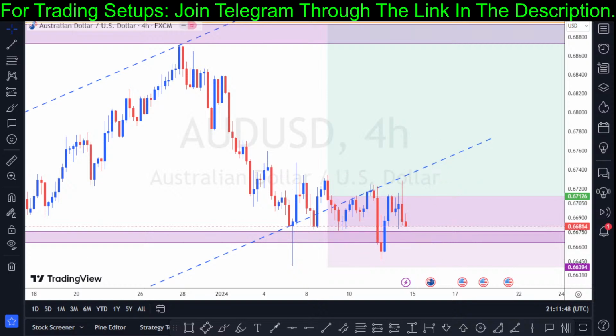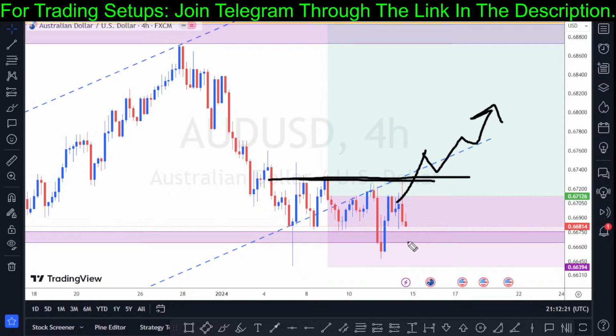But based on what I can see on the price action on the 4-hour chart, there is more tendency for the bears to break down on this currency pair. So you have to be very careful if you want to trade this asset. In my own opinion, you have to wait to see which way the market is going to break. Before you can trade this asset, you have to exercise patience to see if the market can break above the structural formation right here. Then that would be a nice bull entry signal.